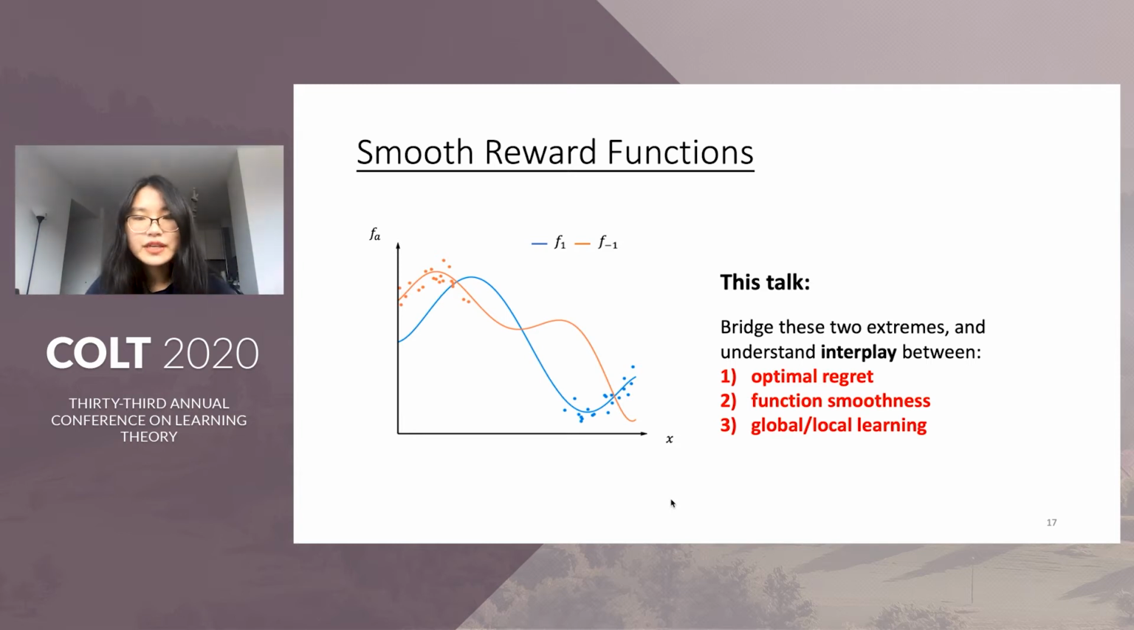In this talk, we consider the large range of smooth functions that lie between these two extremes. Our model is purely non-parametric, but enables modeling smoother differentiable functions. In particular, we aim to give a new understanding of the interplay between optimal regret, function smoothness, and global or local learning.